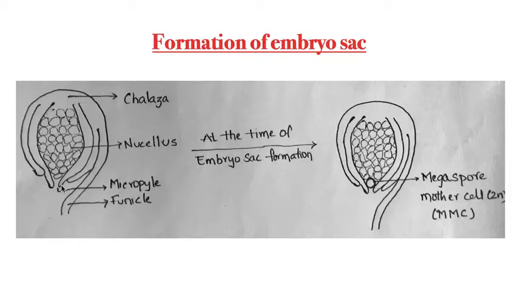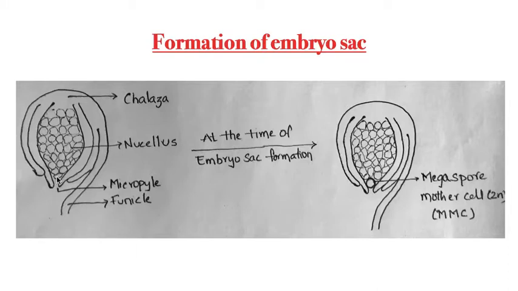What is that? Embryo sac, it is missing here. So the ovule which does not have the embryo sac is called an immature ovule. Hope you understand. The ovule in which the embryo sac is not yet formed is called an immature ovule.